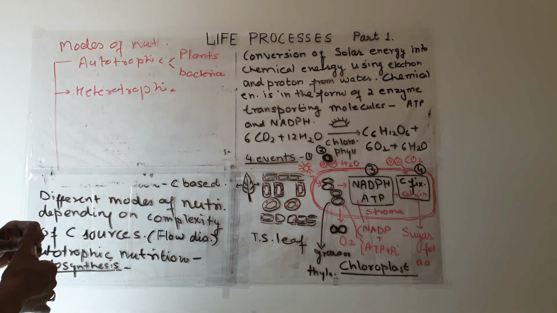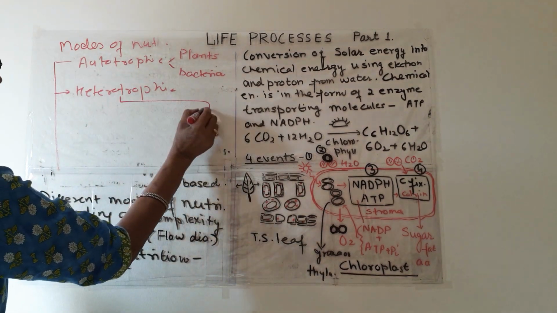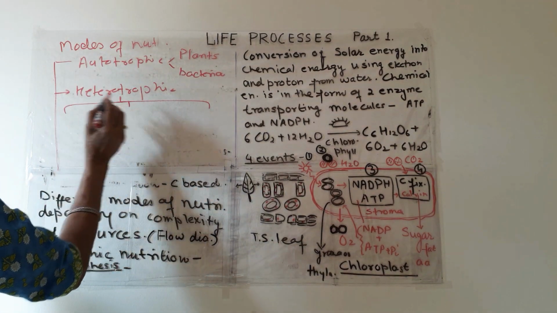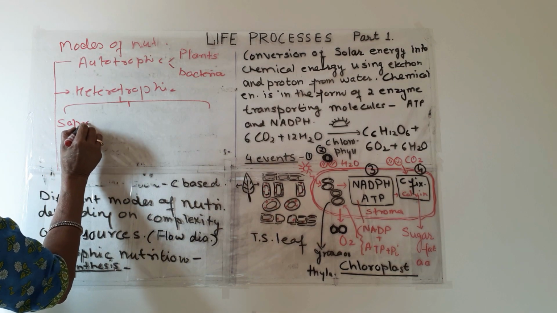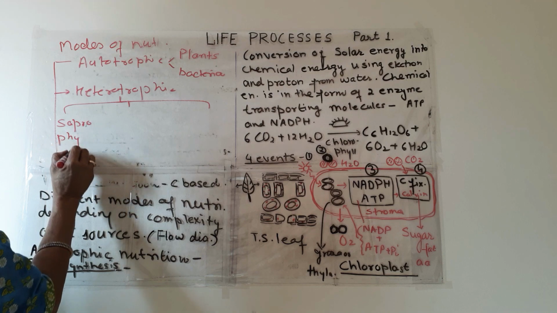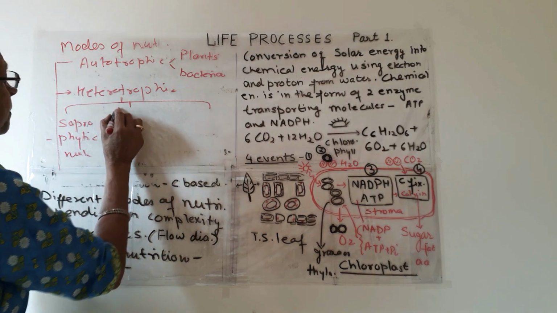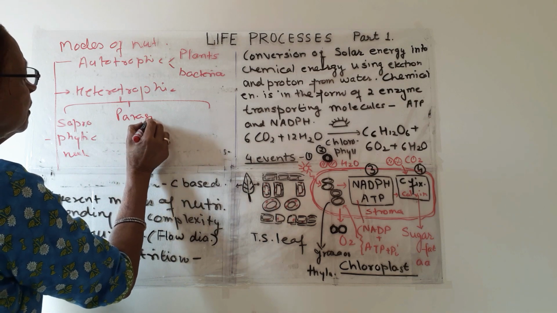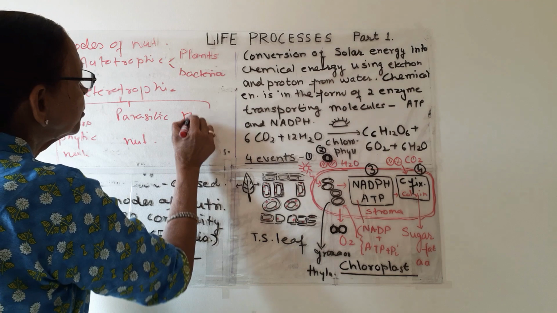Now the second type is heterotrophic. The heterotrophic nutrition is of three types: saprophytic nutrition, then parasitic nutrition, and then holozoic nutrition.